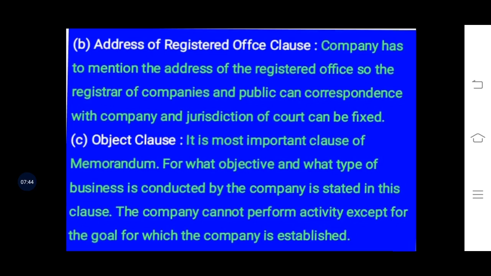Only at that place the jurisdiction of court will be sent, and even the correspondence of the public will be sent. So they will not directly contact the company, but they will contact the particular registered office of the company from where the company is being managed.